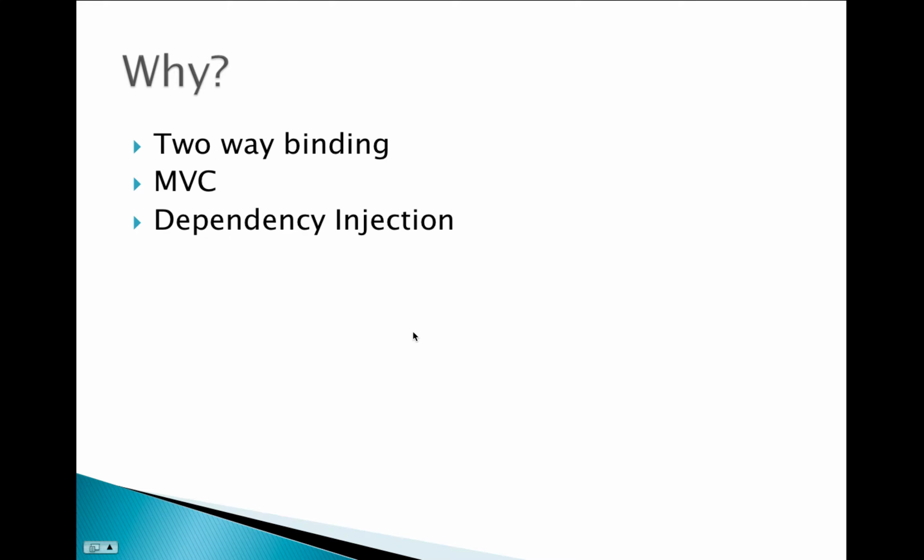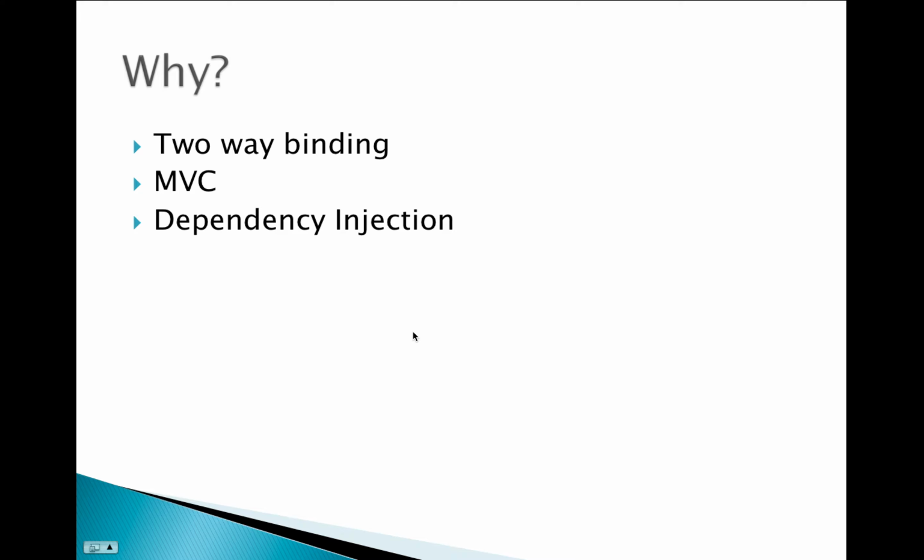Second, MVC, model view and controller. In this part, I'm going to talk about how Angular follows the MVC architecture. We can split our code in models, views, and controllers, and we can develop an application in the clean MVC architecture. Dependency injection. Dependency injection works with functions defined for controllers, directives, services, factory, etc.